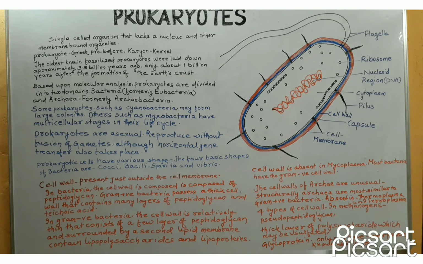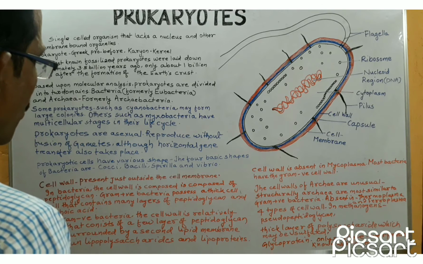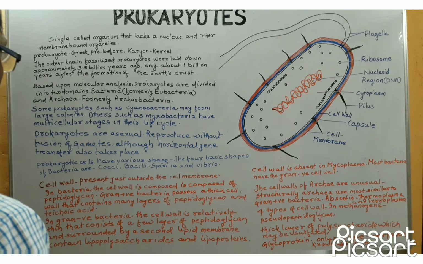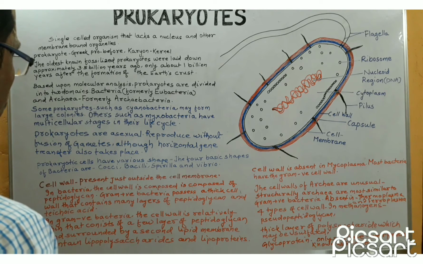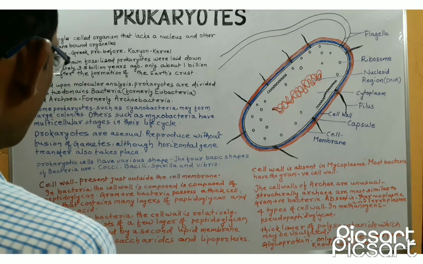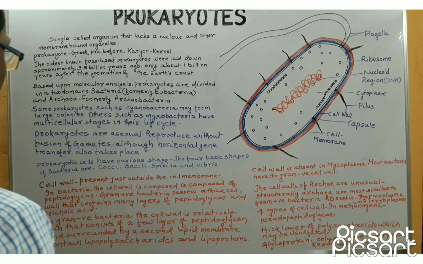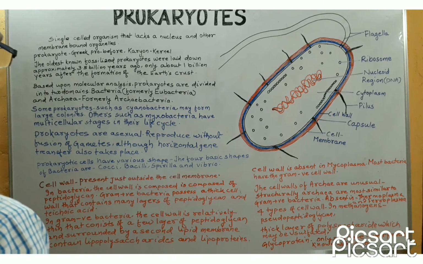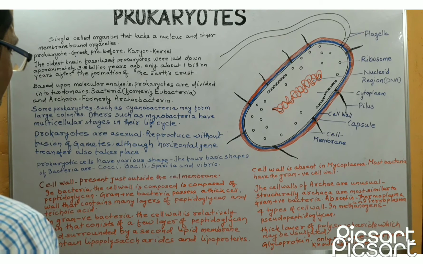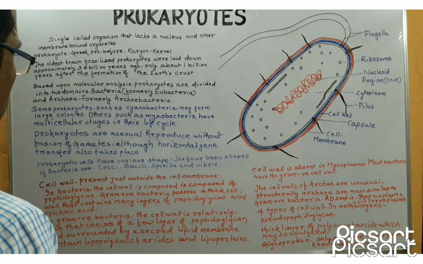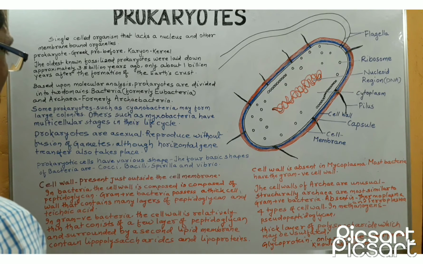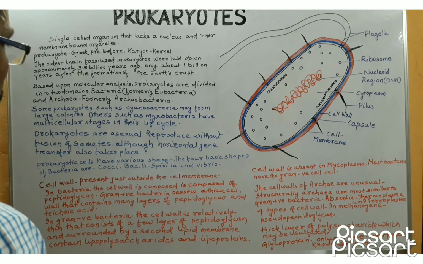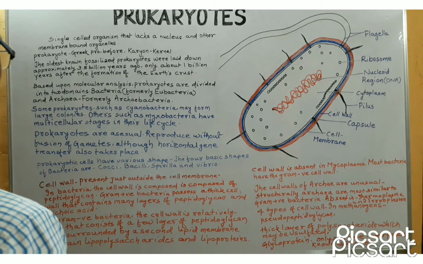Prokaryotic cells have various shapes. The four basic shapes of bacteria are cocci, bacilli, spirilla, and vibrio. First is cocci. Cocci are the bacteria that are either spherical or ovoid, whereas bacilli are the bacteria that are rod-shaped, and spirilla are the bacteria that are like twisted rods, and vibrio, they look like comma.